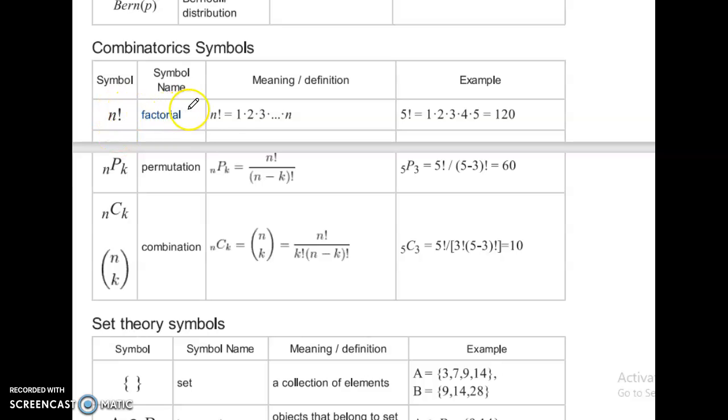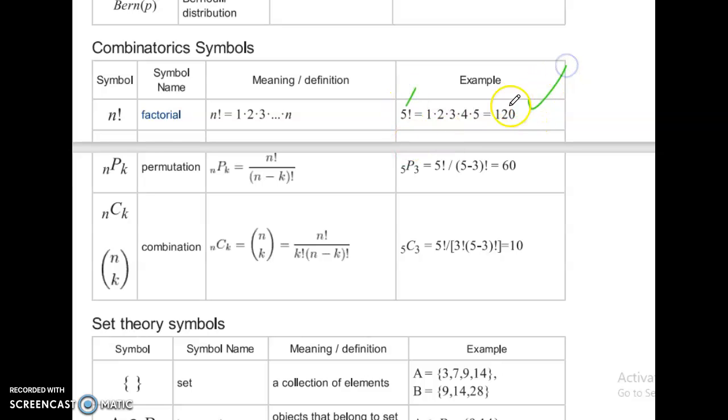Combination symbols. N factorial: n factorial equal to 1 dot 2 dot 3 dot up to n. For example, 5 factorial is 1 into 2 into 3 into 4 into 5, not beyond 5, up to 5 only.